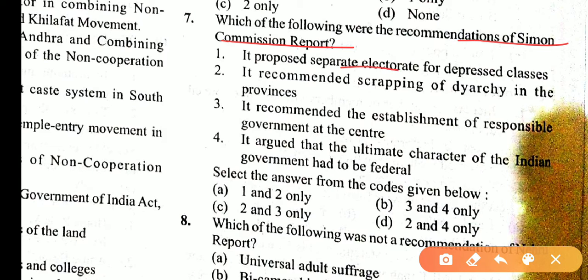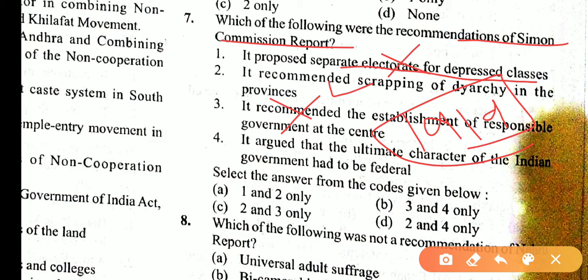Which of the following were recommendations of the Simon Commission report? It proposed a separate electorate for the depressed classes. This statement is incorrect because it proposed reservation for the depressed classes. It recommended scrapping of dyarchy in the provinces. This statement is correct. It recommended the establishment of responsible government at the center. This was already done in the 1919 Government of India Act, so this statement is also incorrect. It argued that the ultimate character of the Indian government had to be federal. This statement is correct. Asking for the correct statements, 2 and 4 are correct. So answer is D.